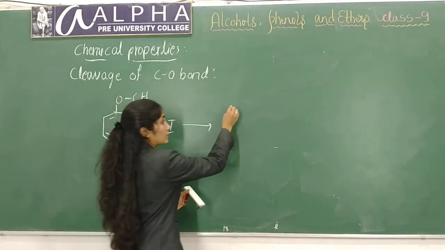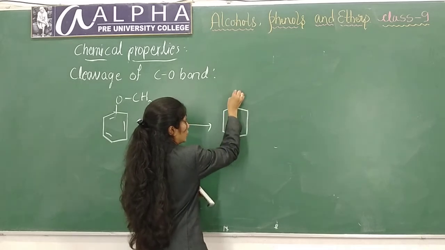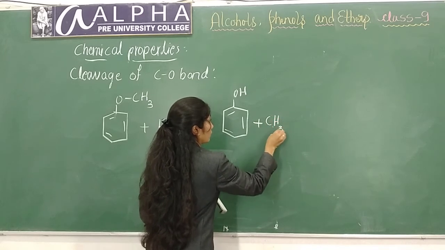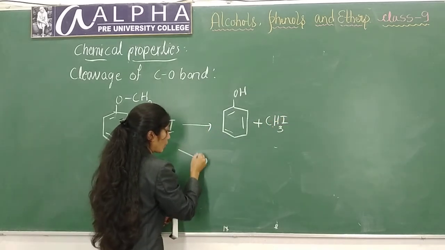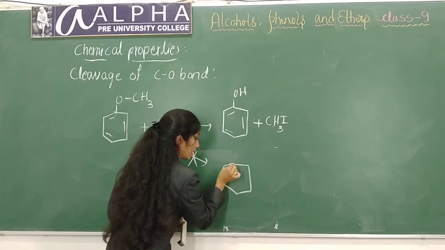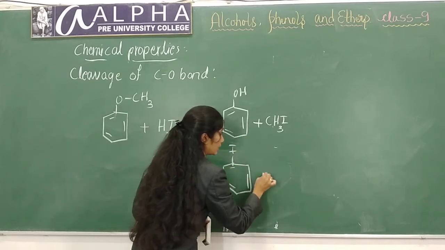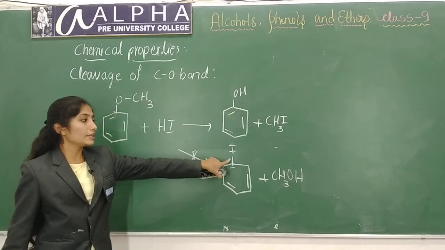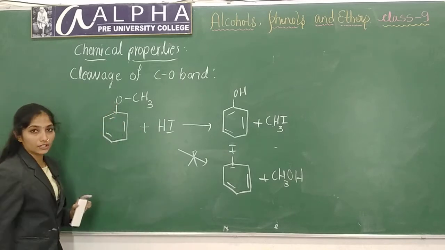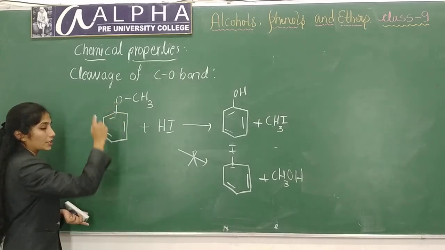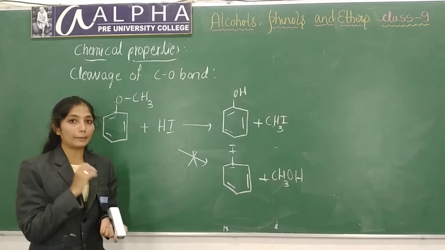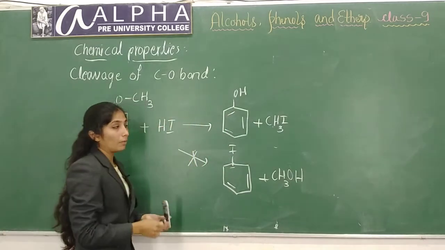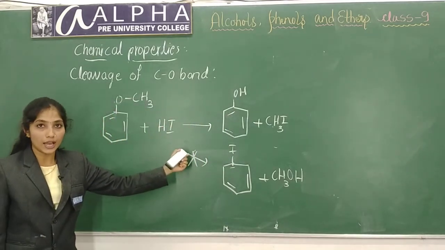So here always formation of phenol will take place. OH plus CH3I will be formed. You will not get the product like this, I plus CH3OH. This product will not be formed because you cannot break this bond very easily, because here oxygen is attached to an sp2 hybrid carbon atom which is difficult to break. Always phenol will be formed if you treat anisole with hydrogen iodide.